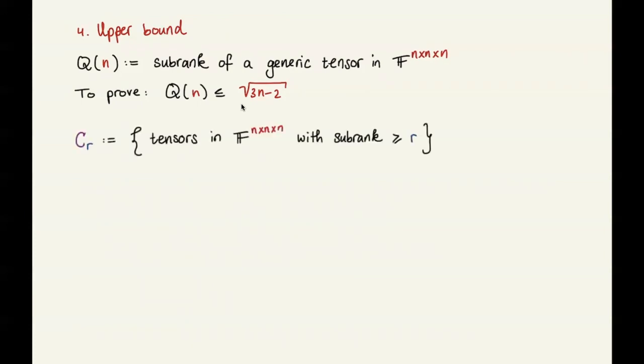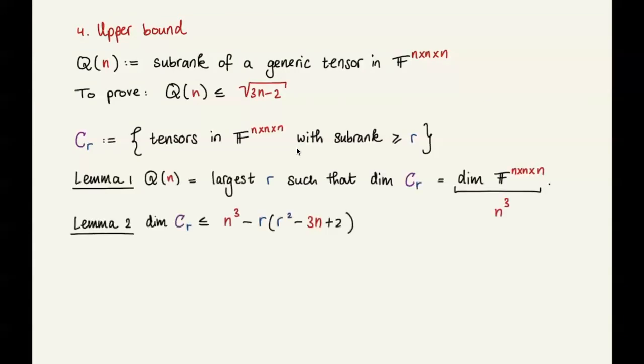The way we do this is that we first define this special space for every number r. We have C sub r. We define it as the set of all tensors of size n by n by n with subrank at least r. And then we prove two lemmas that together prove our upper bound. The first lemma is that Q of n is equal to the largest number r such that the dimension of this space C sub r equals the dimension of the full space, F n n n. The dimension of the full space, of course, is n cubed.